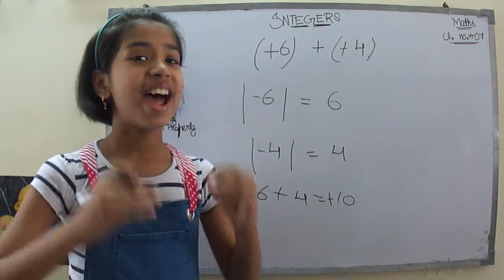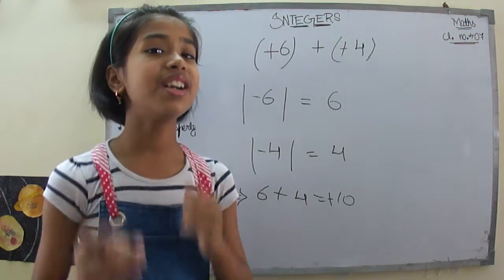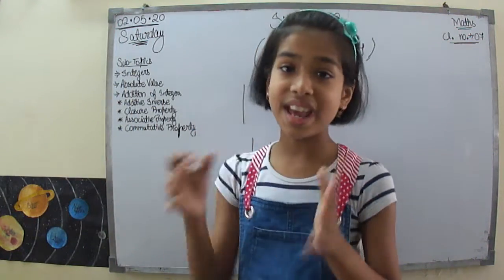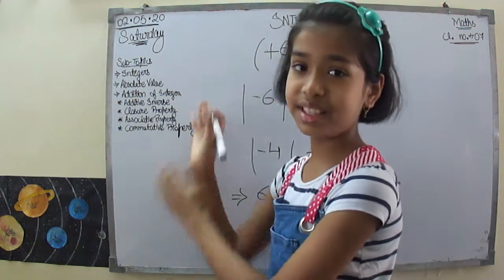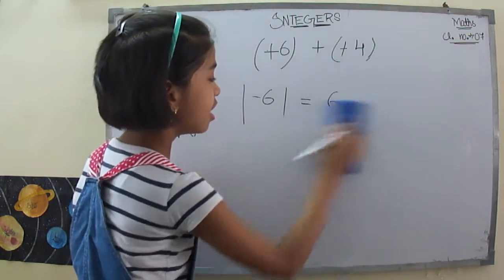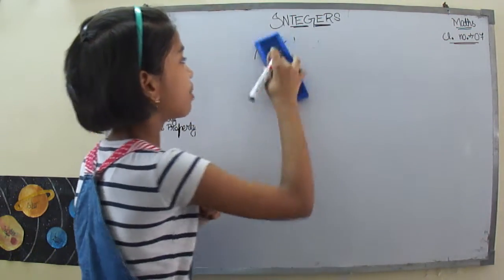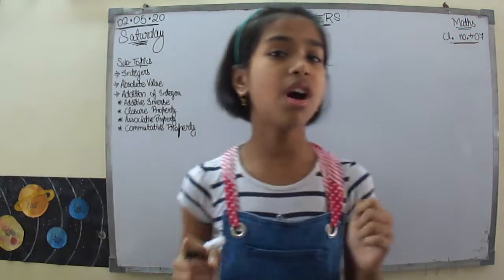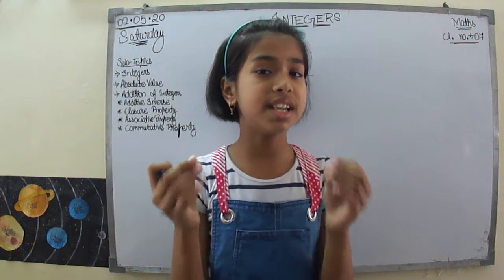I think that addition of integers is clear to you. Now let's recap these. Now let's learn the properties of addition. Firstly, let's talk about the additive inverse. So what is this?